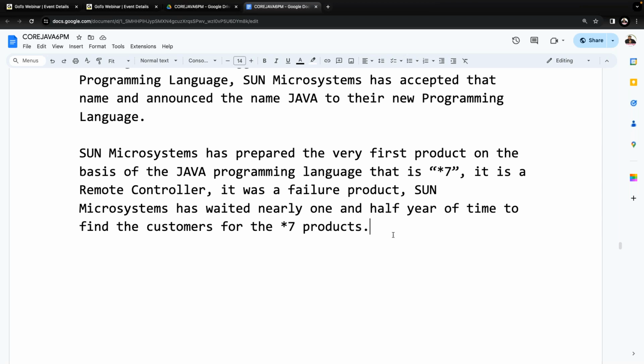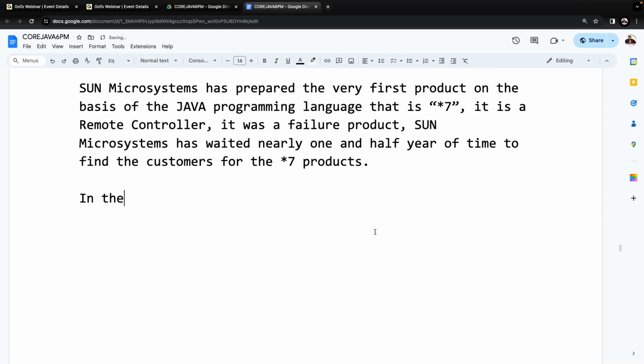Now, which year are we at? I'm not asking about the current year, 2024. As per the story, as per the history, where are we now? Already at 1992 the programming language was provided, the first product was provided, and 1.5 years they waited to find a customer, but no customer was identified. What is the year now? Mid of 1994. Yes, sir. Now we are at mid of 1994. Understand it clearly. Observe carefully.